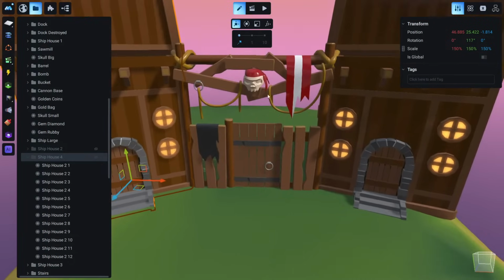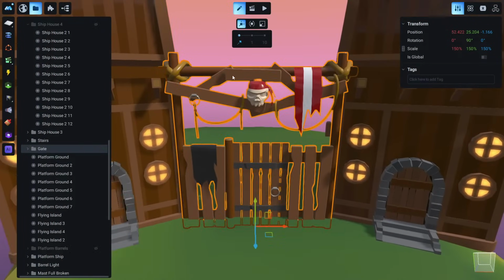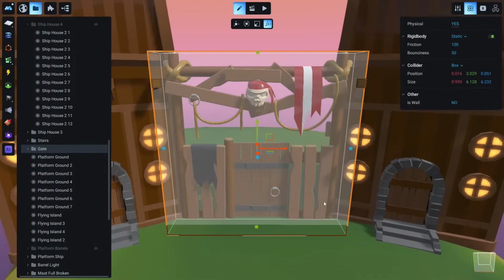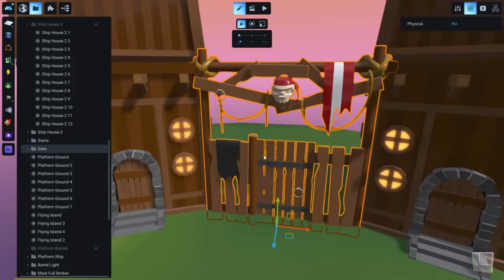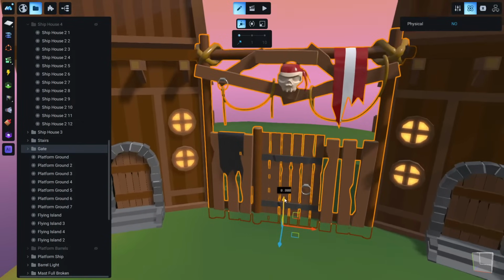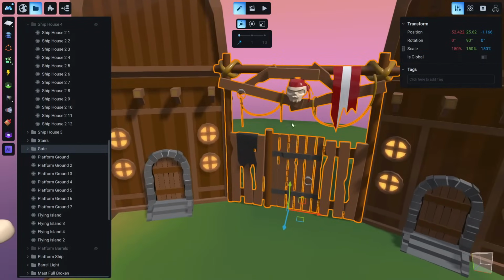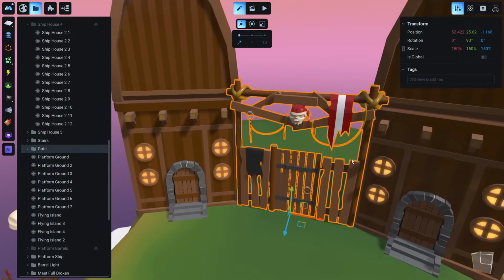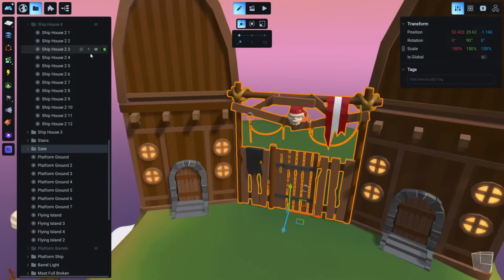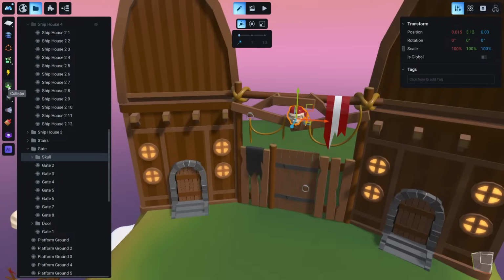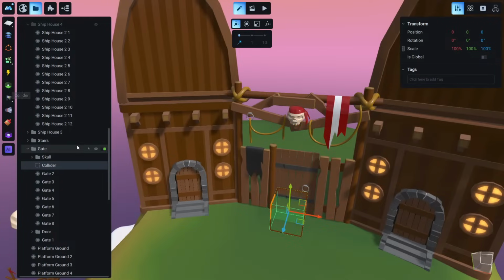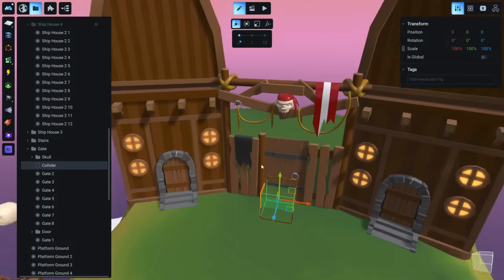This gate doesn't have any physical properties, but if I enable this now, it will just cover the entire gate, and we don't want this. So let me move this up a little bit. Another good way to prevent the player from going to the other side is to add some colliders inside this gate by clicking here in the colliders.